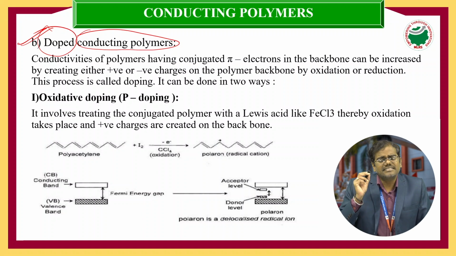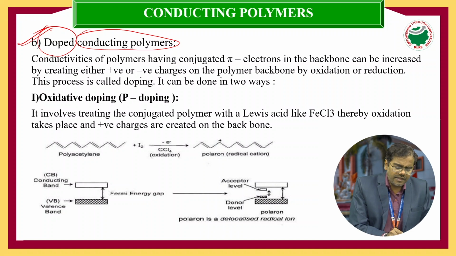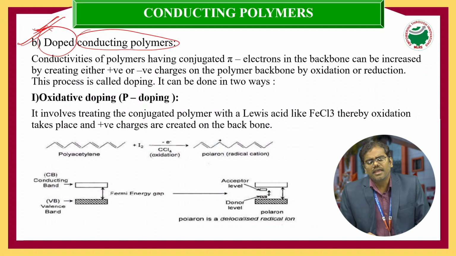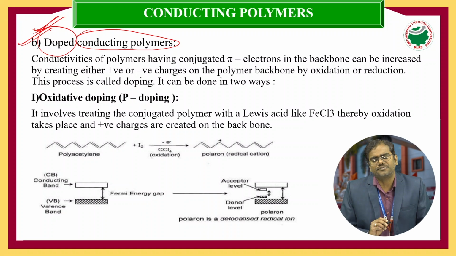These polymers, whether polyacetylene, polyaniline, polythiophene or polyphenol, possess some conductance values because of the presence of unsaturation. But here we do doping in order to increase the conductivity of conducting polymers.